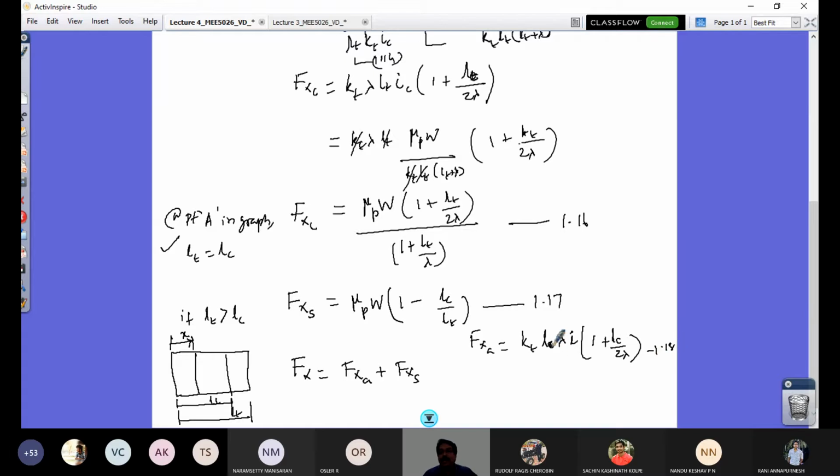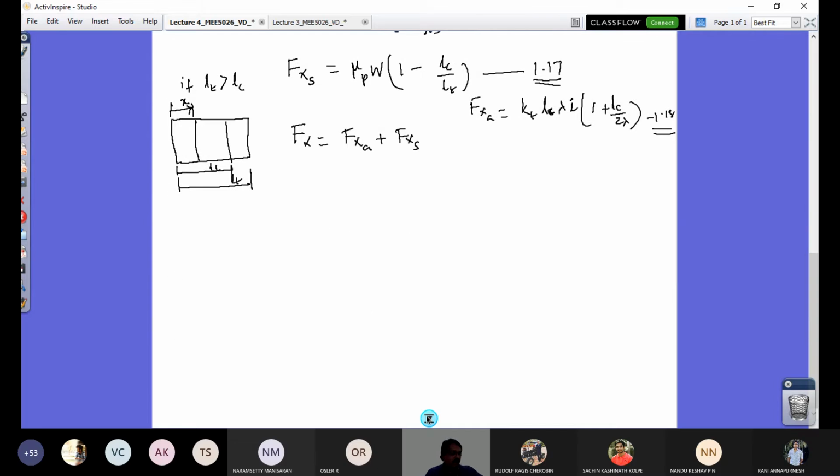So why do I put here LC? LC because that is this length, and that is the value corresponding to the force due to the adhesion zone, and this is the value here. So if I add these two equations, I would get my total Fx. So I'm going to do that.